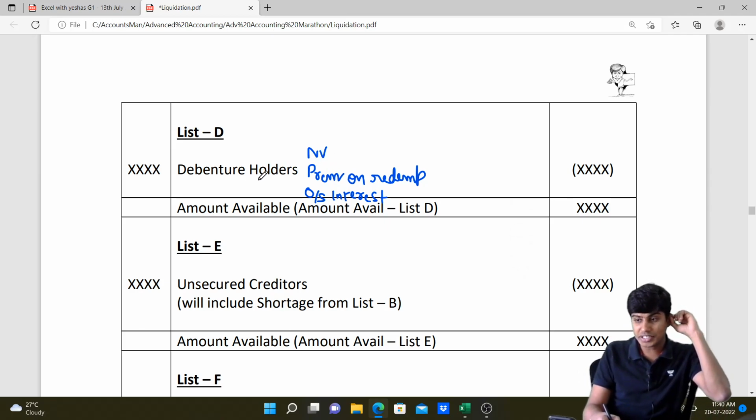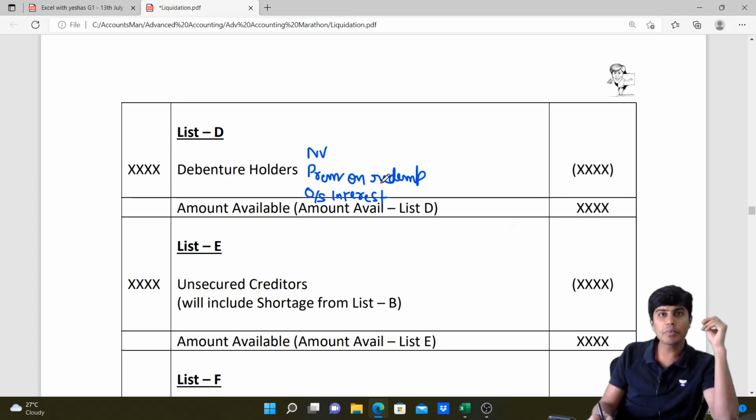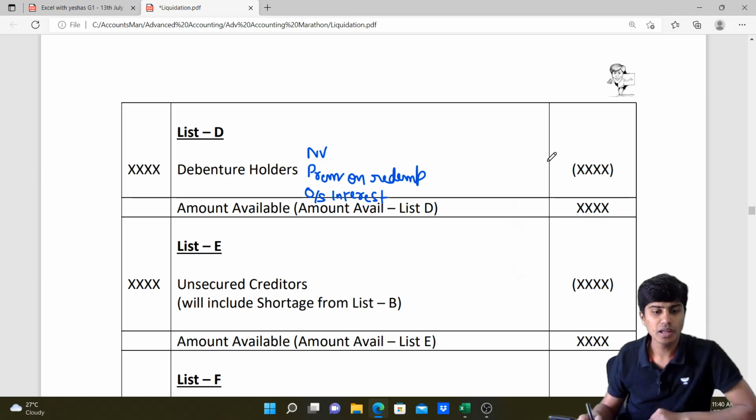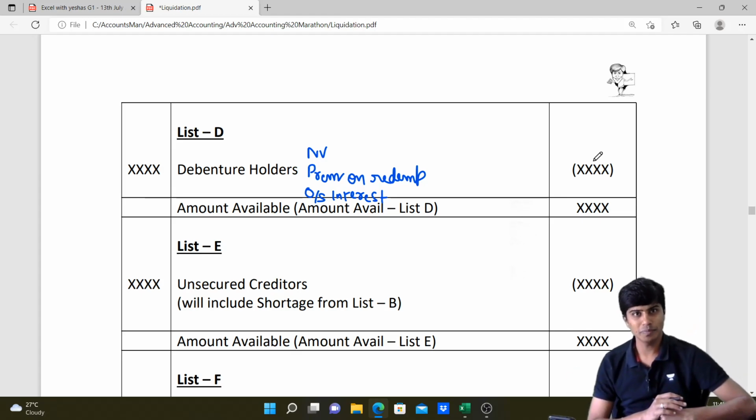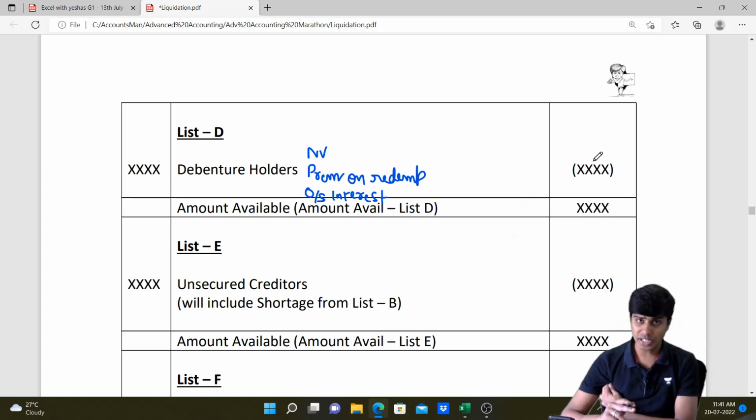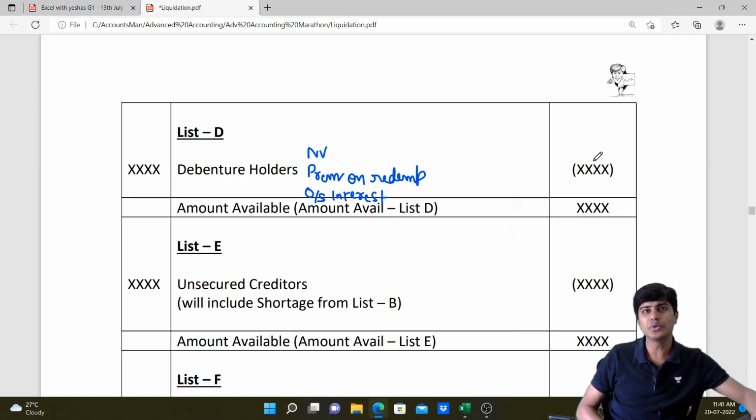If outstanding interest is already provided for or premium on redemption is already provided for, then our book value and estimated residual value will match. If the book value is less, meaning you have not provided for debenture redemption premium or for interest outstanding, but you end up paying it here, then you are paying more than what the liability actually is at book value. That would lead to deficiency. Or in a vice versa scenario, there is outstanding interest, but it has been waived off and you don't have to pay.